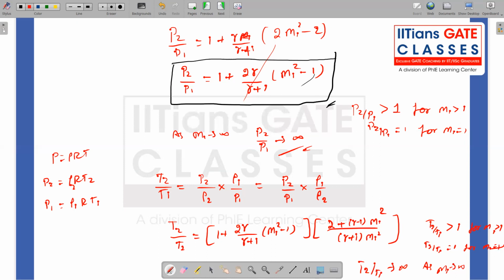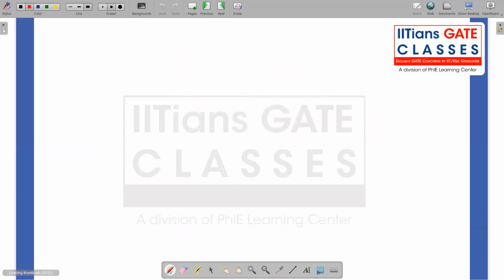So now we saw all the properties across the normal shock wave. Similarly, we can also write the property change across the normal shock wave as a function of total properties, like the total temperature, total pressure, and so on. But the energy equation we used, H1 plus U1 square by 2 equal to H2 plus U2 square by 2, is equal to H naught, which is constant.